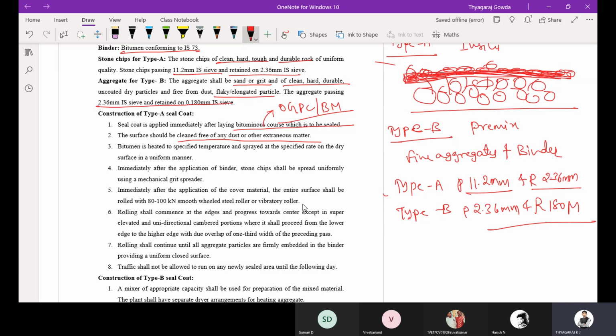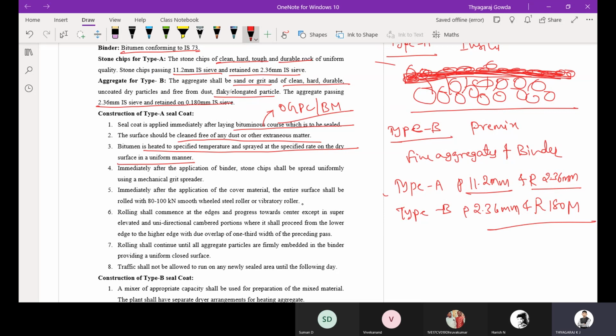Then bitumen is heated to the specified temperature and sprayed at the specified rate on the dry surface in a uniform manner. So after the laying of OGPC or BM, you are going to clean that and spray the bitumen of the required quantity.